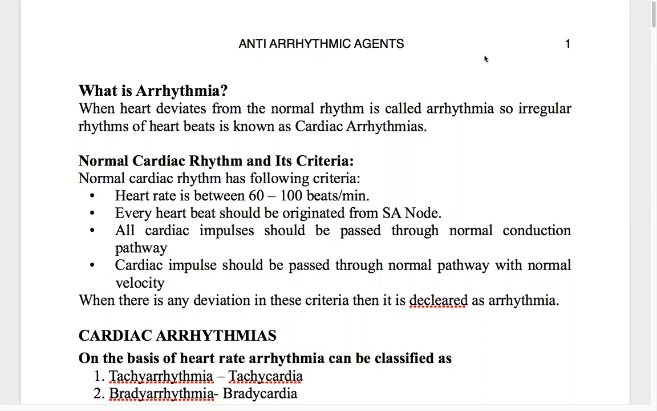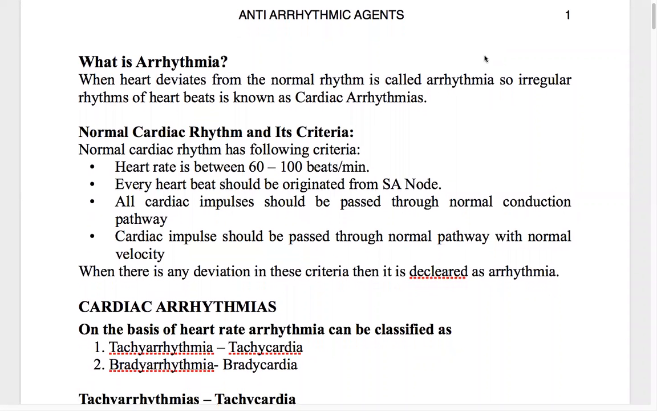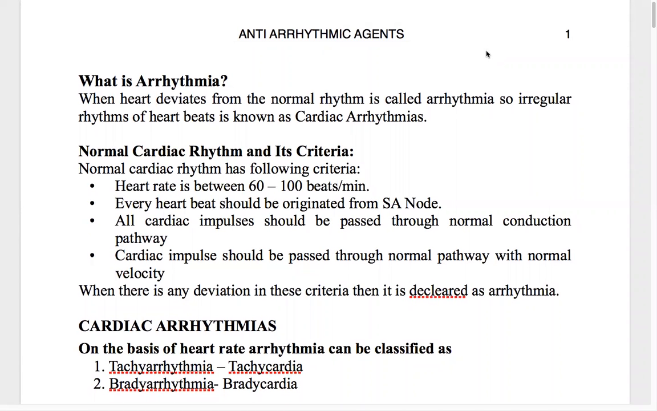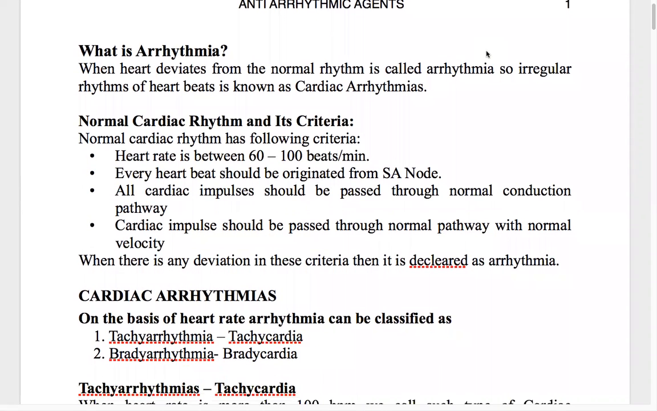Hello friends, today we'll be discussing a new topic of our cardiovascular agents, that is antiarrhythmic agents. Okay, now what is an antiarrhythmic agent? Before going into detail about the study of our drugs, antiarrhythmic agents, we'll study something about the arrhythmias. Okay, what is arrhythmia?